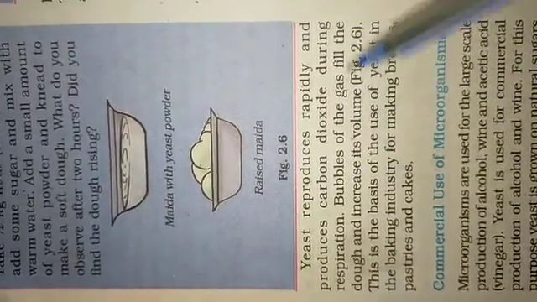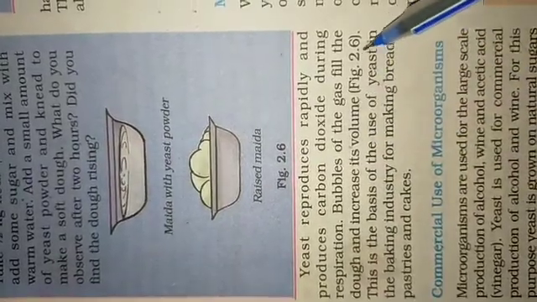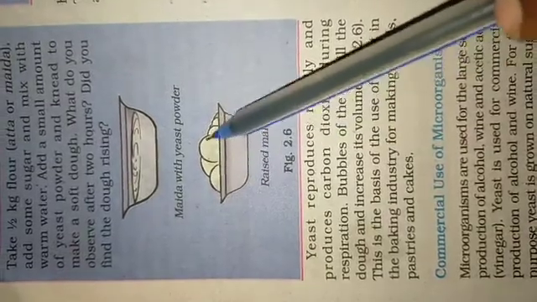Bubbles of the gas fill the dough and increase its volume. We add maida, water and yeast, and leave it for 2 or 3 hours. The flour rises because we added yeast. Look at this picture 2.6, rising of the maida.